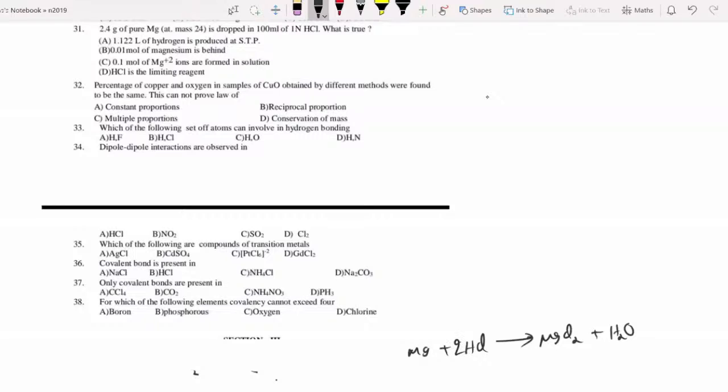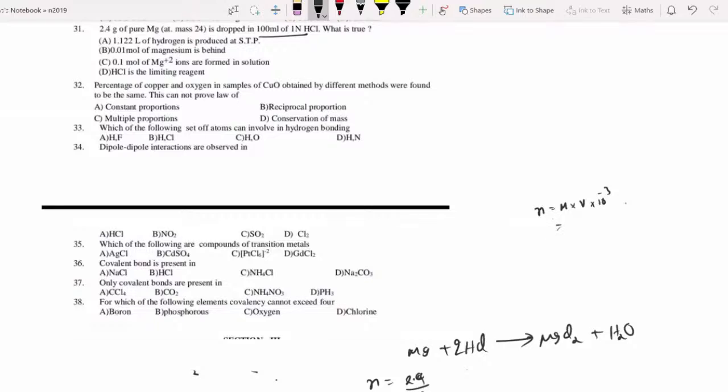Balance it: Mg + 2HCl gives MgCl2 + H2. What is the number of moles of magnesium given? 2.4 by 24. 2.4 grams given is equal to 0.1 mole. How much HCl is given? Number of moles is equal to molarity into volume, into 10 power minus 3, because they gave the volume in milliliters. I am converting it into liters.